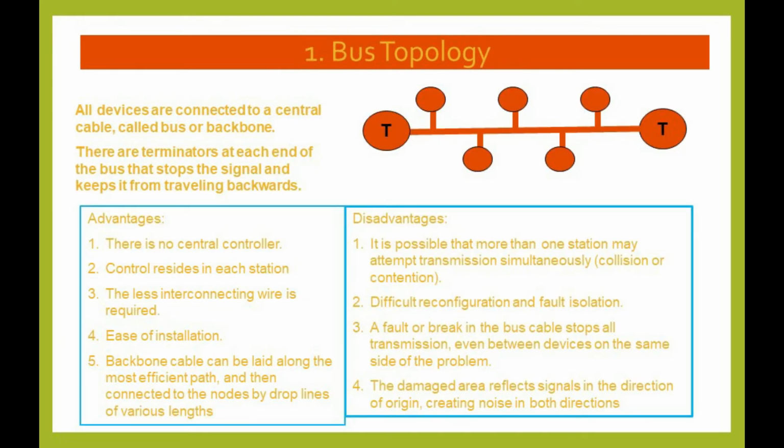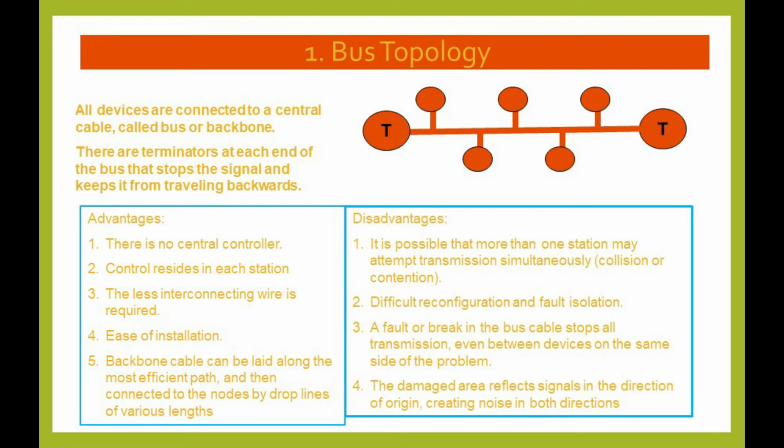Bus topology. All devices are connected to a central cable called bus or backbone. There are terminators at each end of the bus that stops the signal and keeps it from traveling backwards.